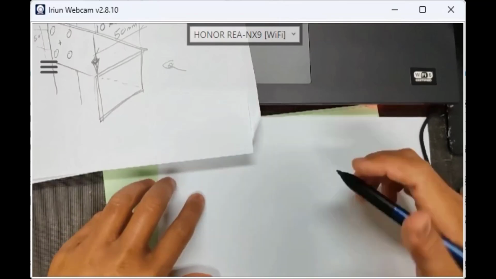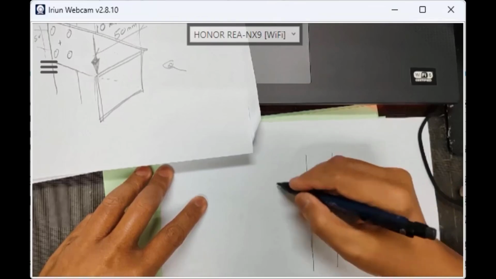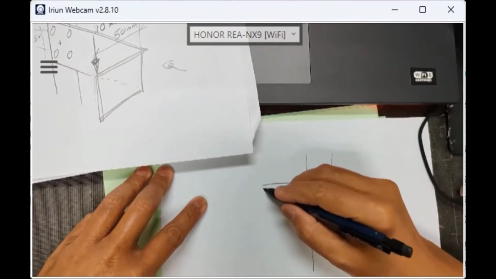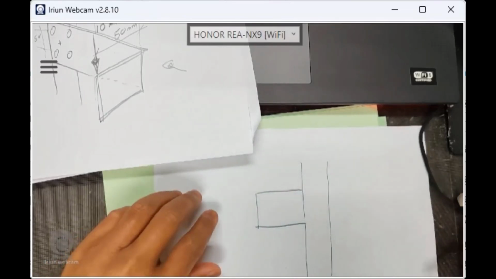You can watch my drawing. This is my vertical column, box section, and now my L beam, the L bracket, becomes like this. Okay, like that. Are you watching or not, class?